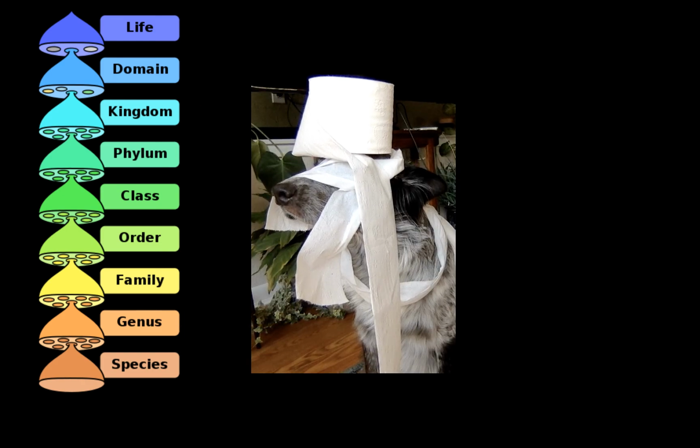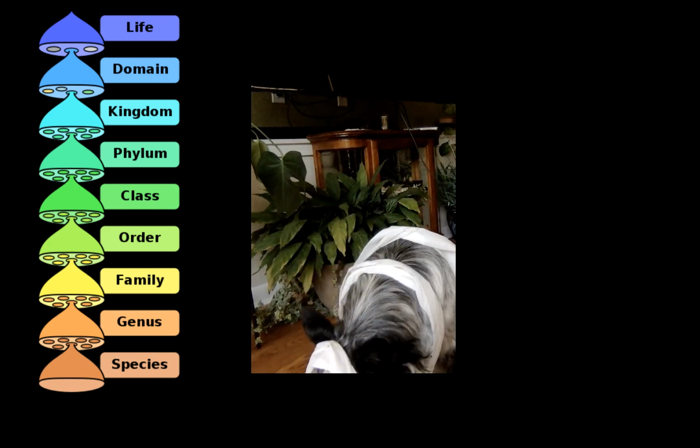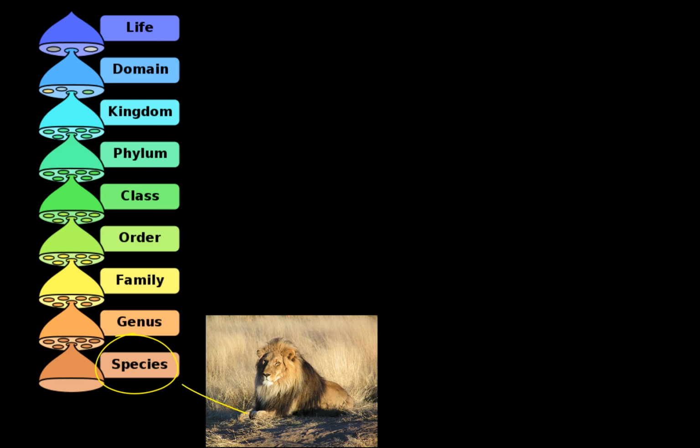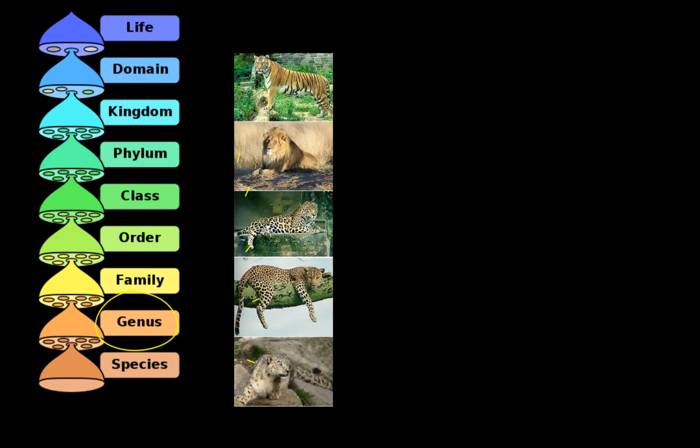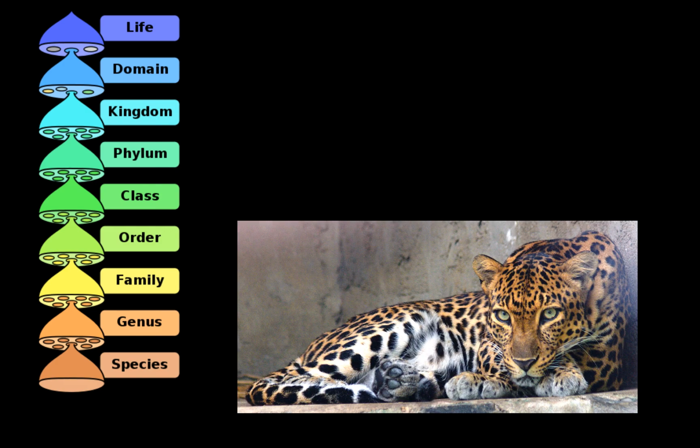All right, so as we go down these categories from domain all the way down to species, the number of varieties of organisms that are included in these categories down here is less. This might be something like African lion, when up here the class might be mammals. So there's many different types of mammals, but only one African lion. Under the genus, there's also different types of very similar organisms to lion. So lion is Panthera leo. We've got things like, for example, Panthera pardus, which is the African leopard.